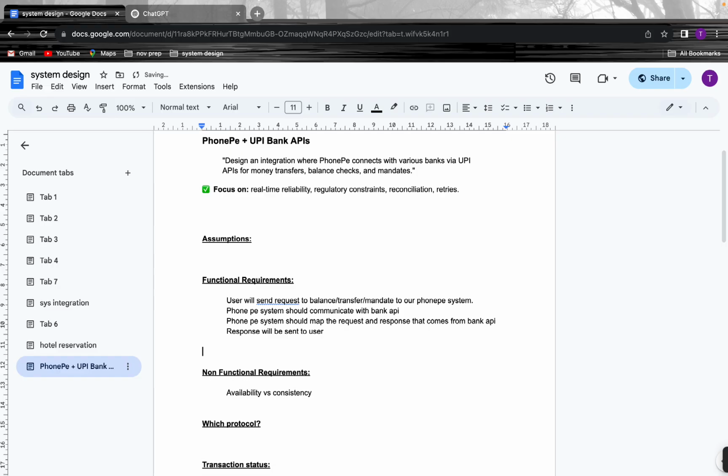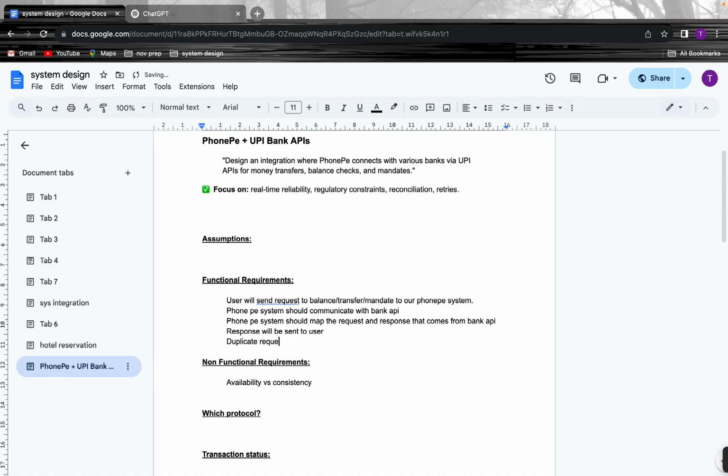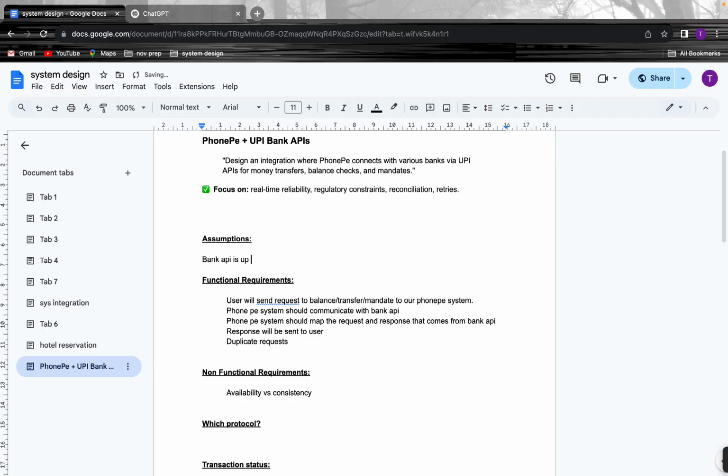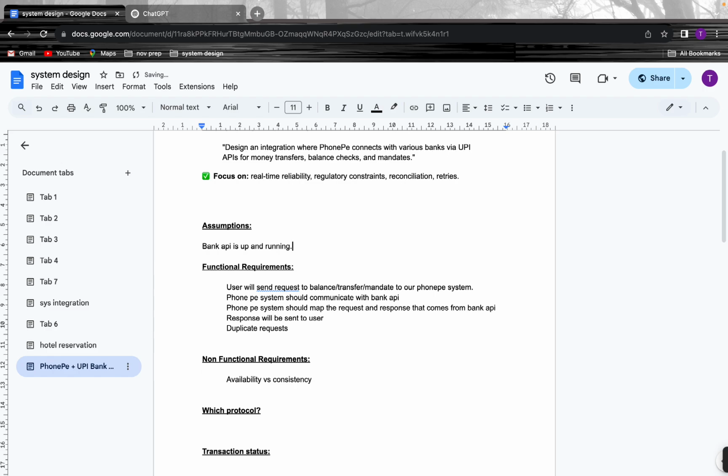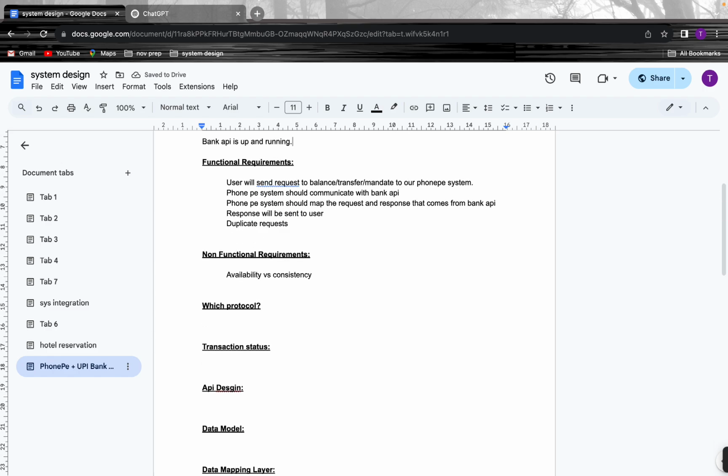Also we need to handle duplicate requests and all those things. Now let us assume the bank API is up and running. What else? I think that's fine. Let's go to the non-functional requirements. First we need to think of the trade-off between availability versus consistency. Our system should be highly consistent.